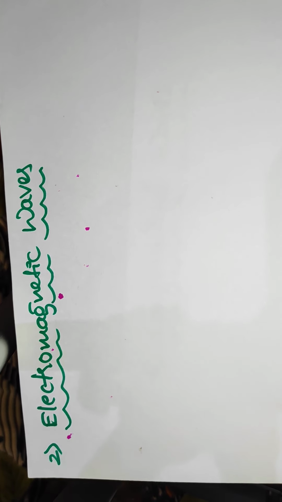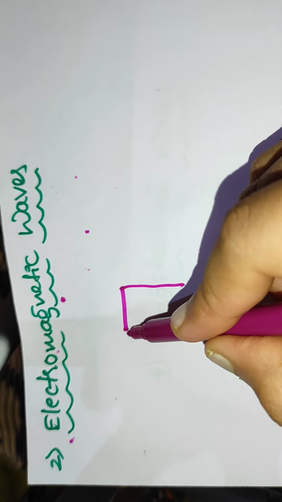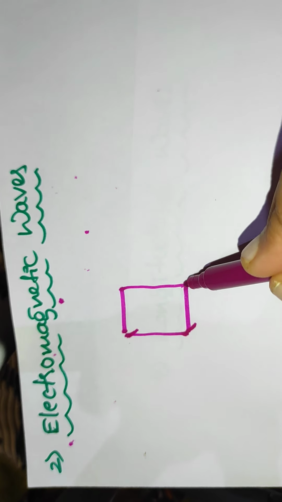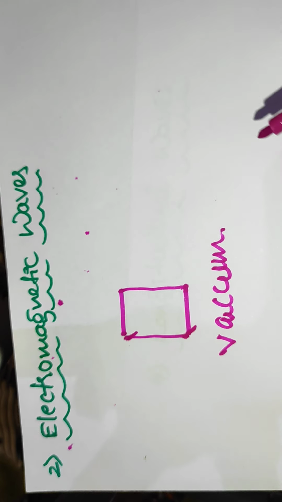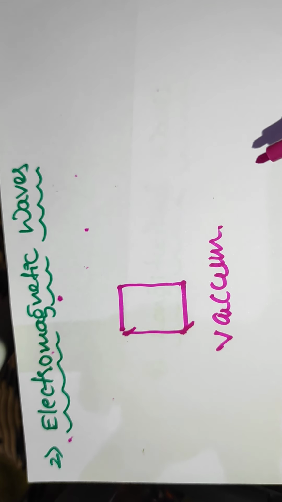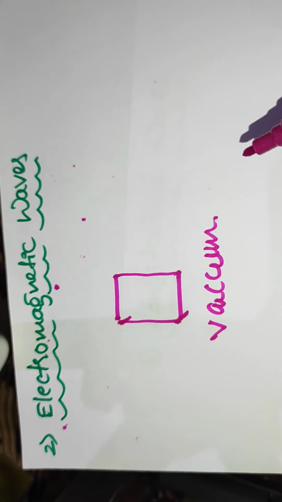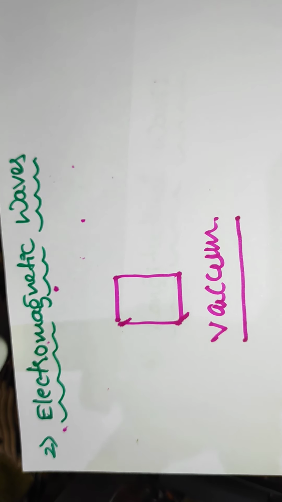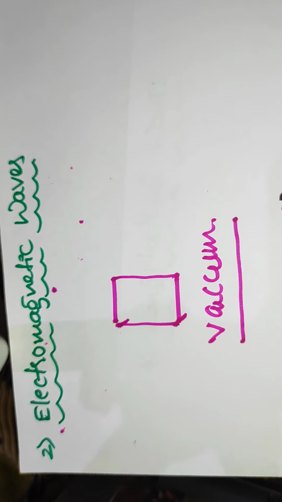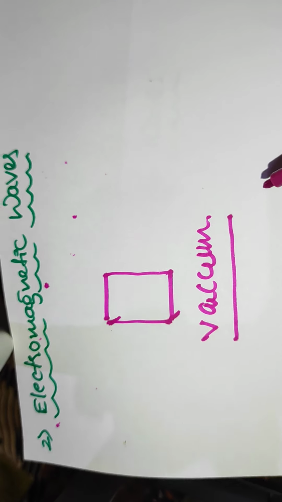Now we shall move on to electromagnetic waves. These waves travel through a vacuum. In the last part we saw mechanical waves, which can't travel through a vacuum, but electromagnetic waves can travel through a vacuum. There is no need for any medium in which they travel.